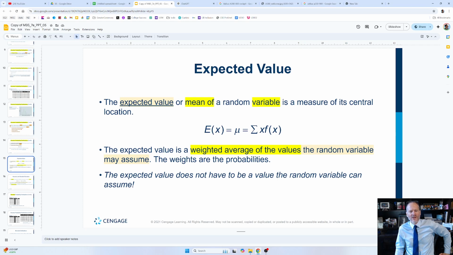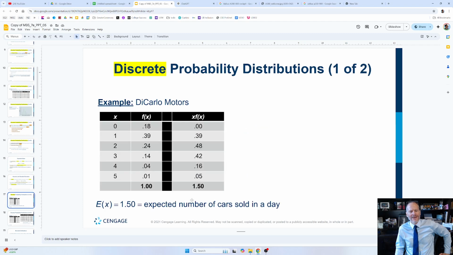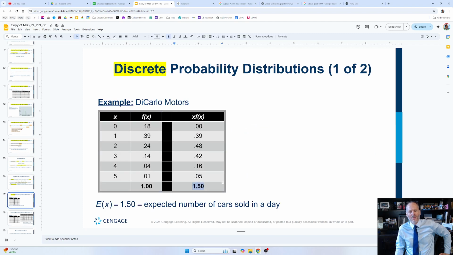So the expected value is a weighted average of the values the random variable may assume. The weights are the probabilities. The expected value does not have to be a value the random variable can assume. So you can see that here. We can't literally sell 1.5 cars per day. Thank you for buying half that car. We'll be with you in a minute. We're going to go cut it in half for you, right? You can't do that.